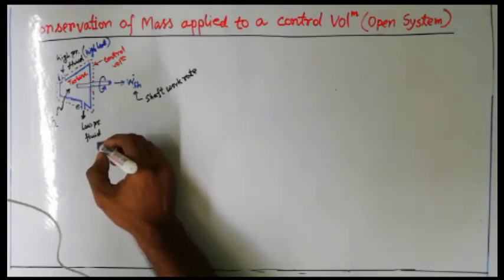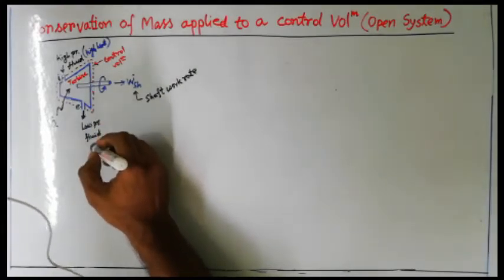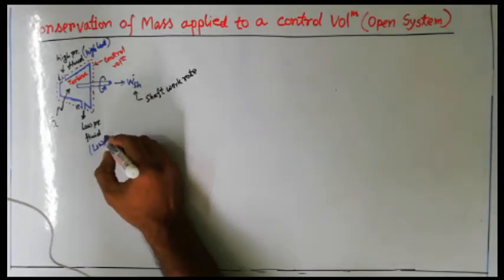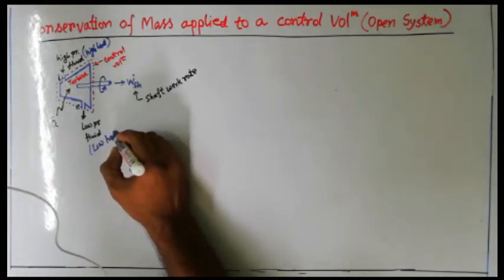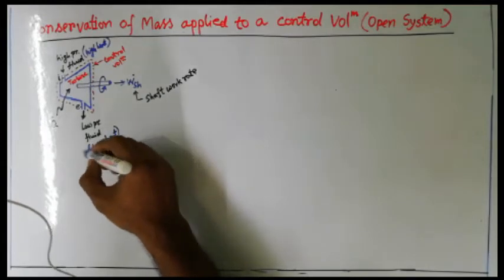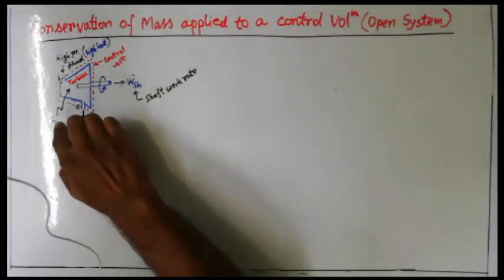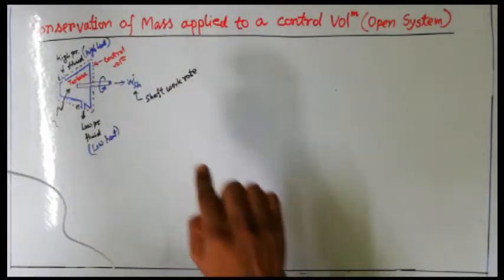And the low pressure fluid coming out of the turbine comes out with very low temperature or low heat. So that heat is converted into another energy, the mechanical energy. That's why heat is supplied to the system.